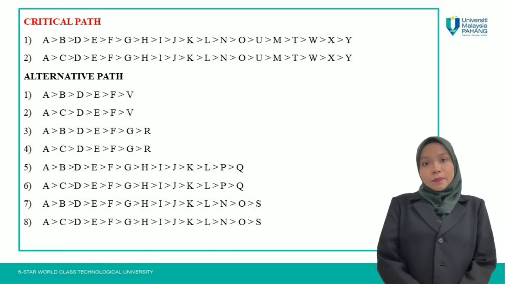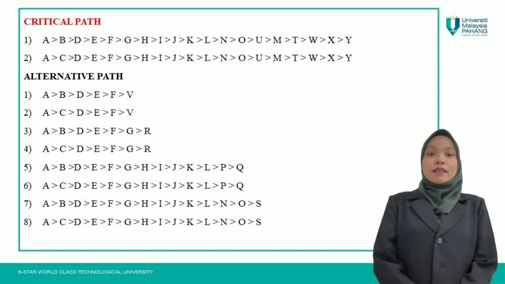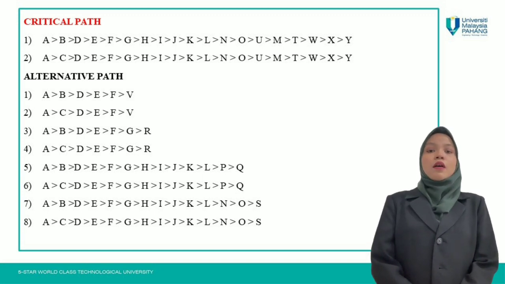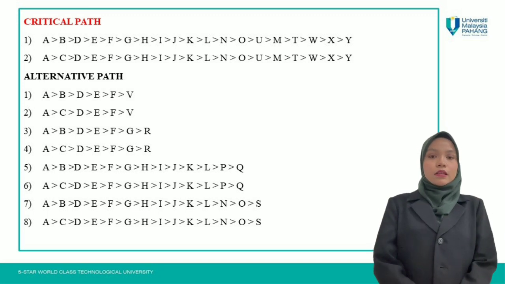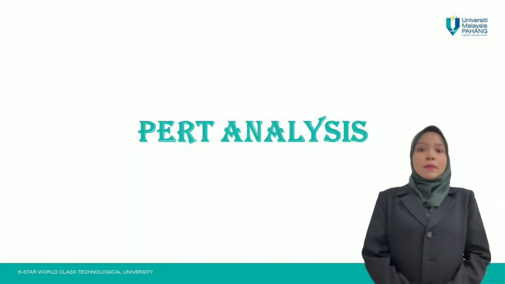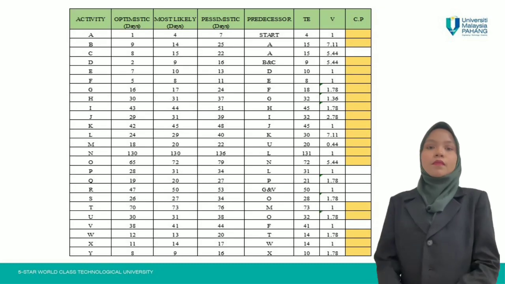CPM. Critical path is a chain of linked tasks that directly affect the project finish date. If any task on the critical path is late, the whole project is late. So this is the list of critical path and alternative path for this project. Next, I'm going to talk about the PERT analysis.